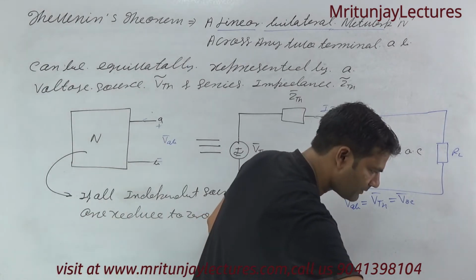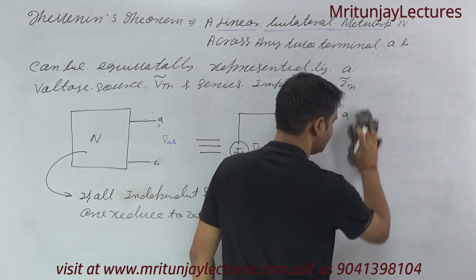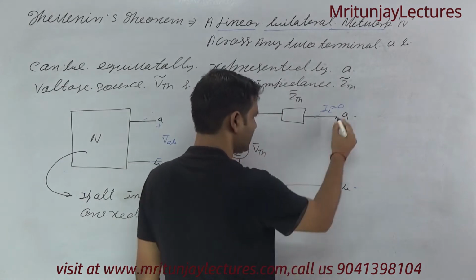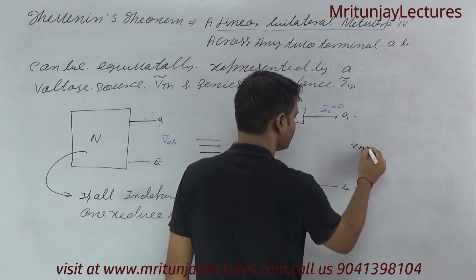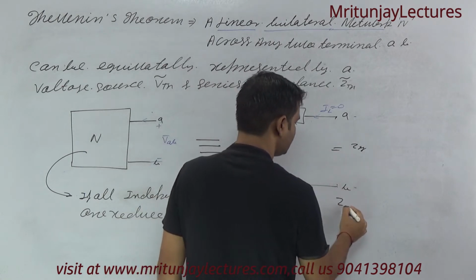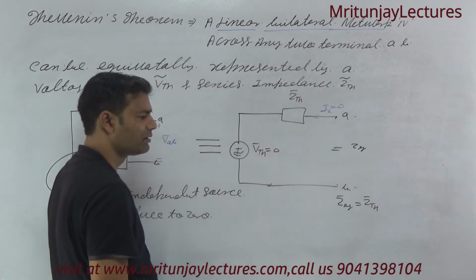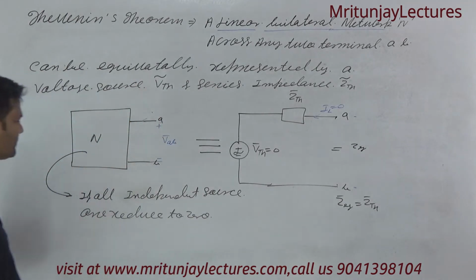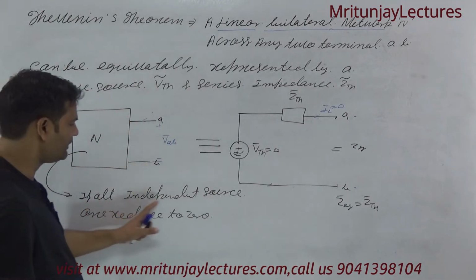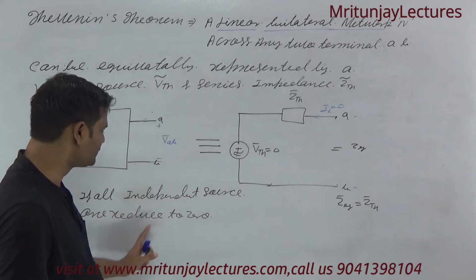of AB? What about V of AB? It corresponds to Z equivalent. If this one is 0, Z equivalent is equal to ZTH. Okay, this is only possible if all independent sources are reduced to 0.